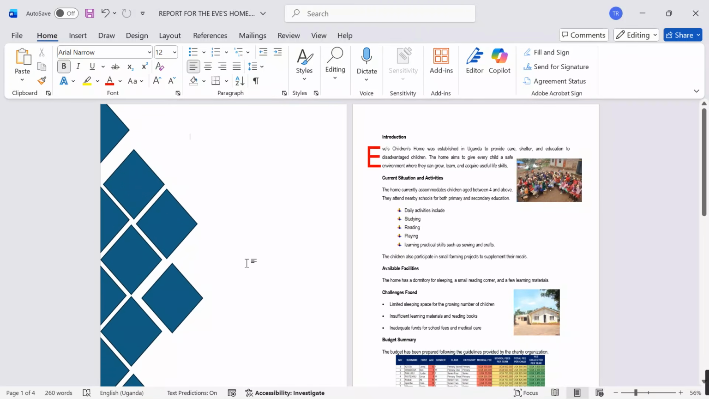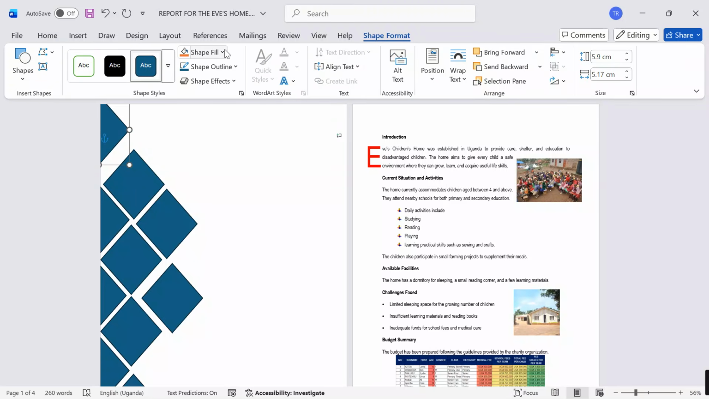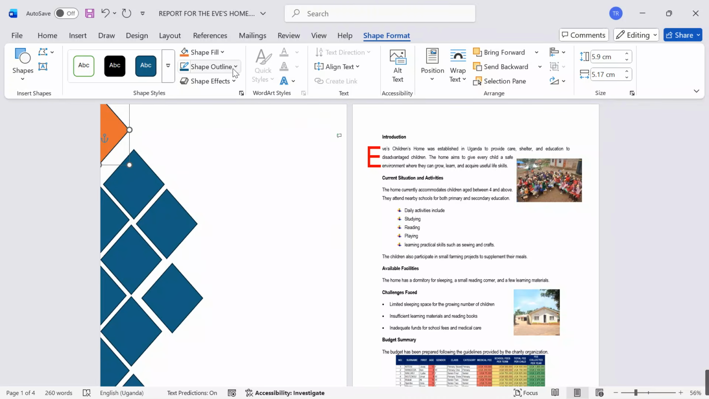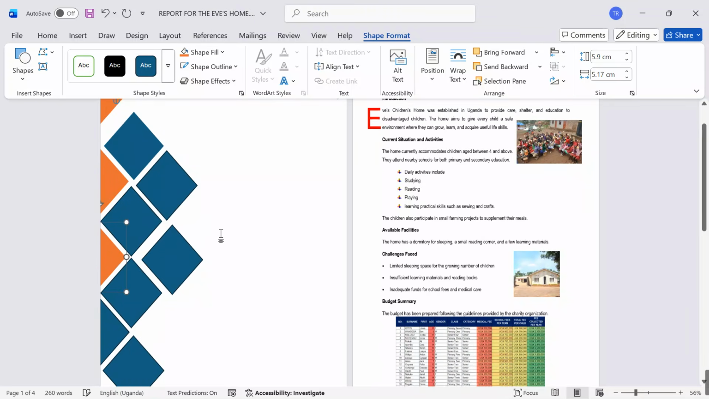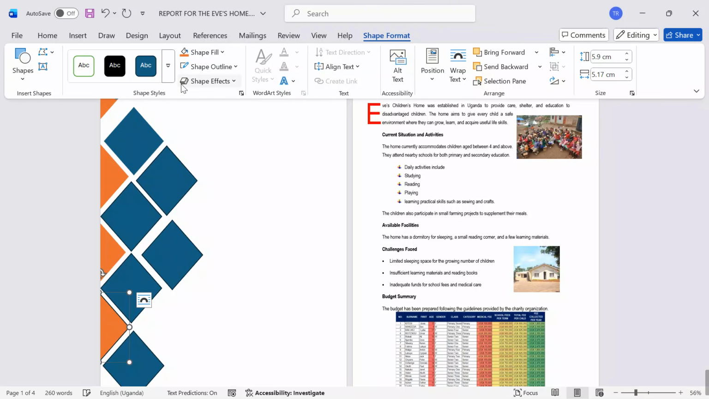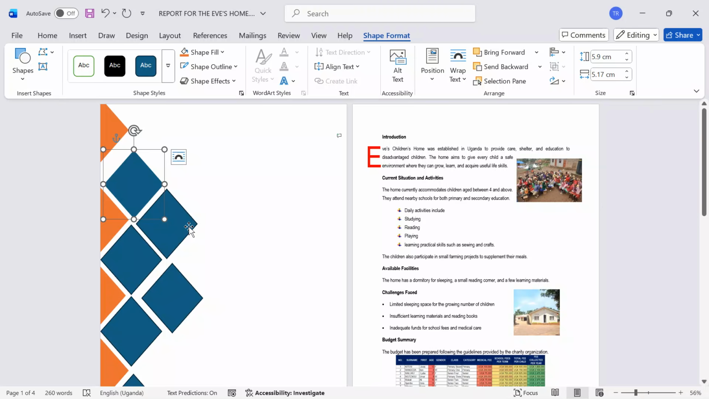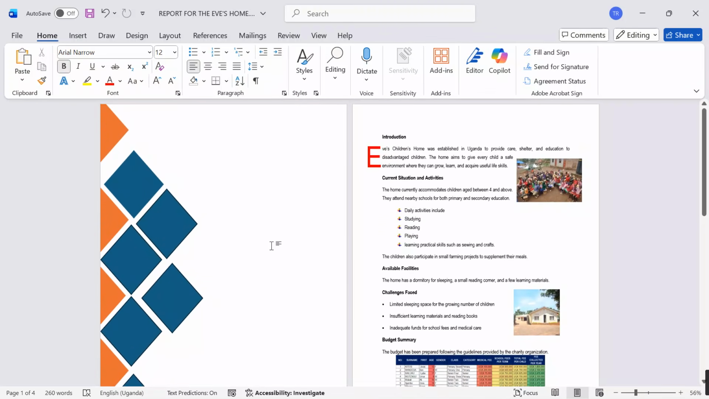After putting my shapes, I'm going to do some formatting. I go to shape format, shape fill. Let me maintain the same color. I come to shape outline and say white or no outline. Come over here, we have to maintain that same color, no outline. Come here, put the same color, no outline. Come over here, put the same color, no outline. I'm trying as much as I can to come up with a very nice cover page for my report.